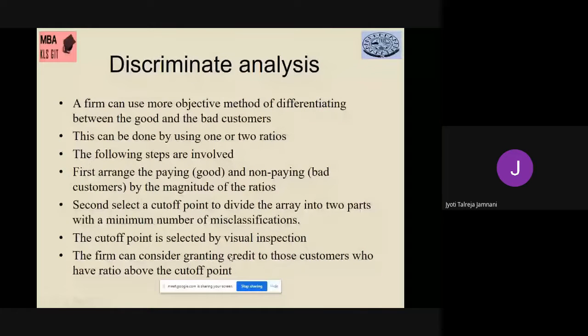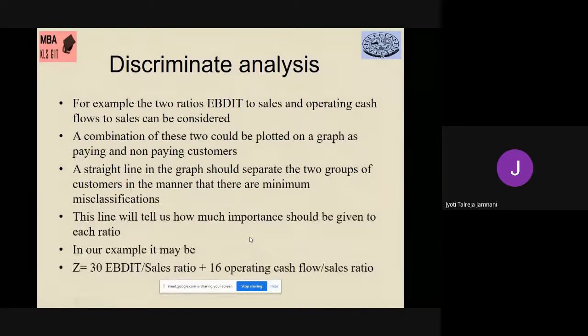The firm can consider granting credit to those customers who have ratios above the cutoff point. So this is one of the approaches. Here we have taken two ratios, EBITDA and operating cash flows, and a combination of these two could be plotted on a graph. A straight line in the graph should separate the two groups. The line will tell you how important each ratio is, and this is how they have given that example also.